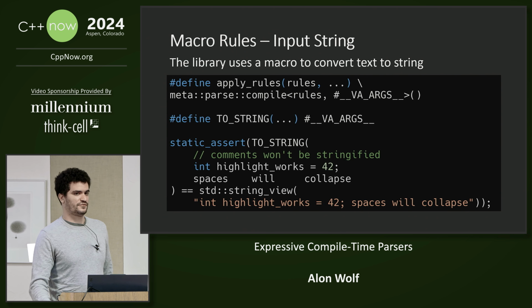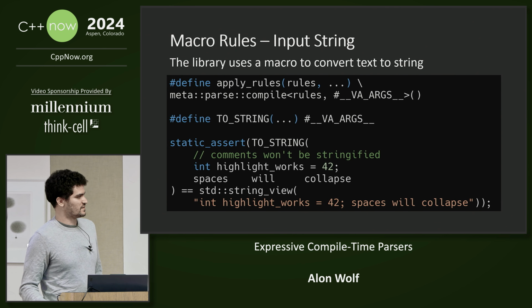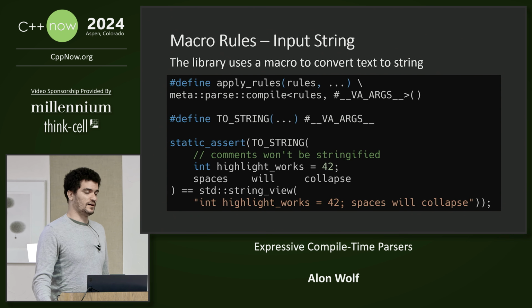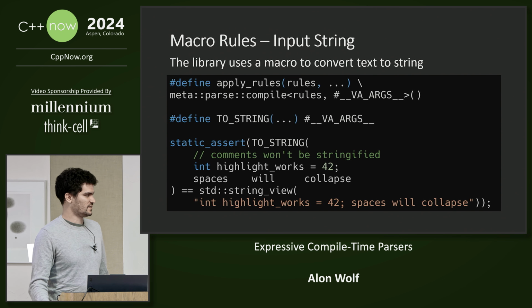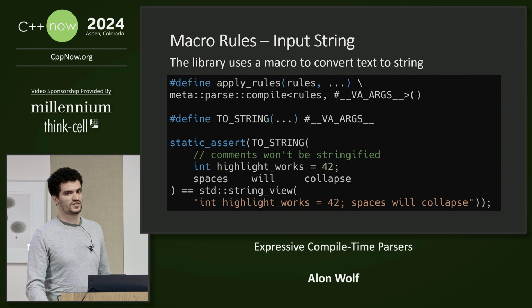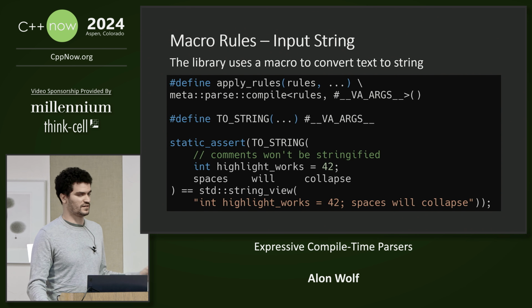Something to keep in mind if you are using a preprocessor macro to convert text into a string literal. The first thing is that if you have comments, they won't be included as part of the string literal, so you get support for comments for free. Other thing is that syntax highlighting will keep working on the text, at least in all the editors that I tested. And if you have multiple white spaces, they will be collapsed into a single space. So keep that in mind if you are considering a syntax that relies on white space, like in Python.